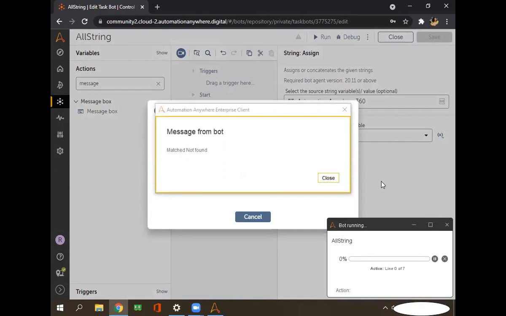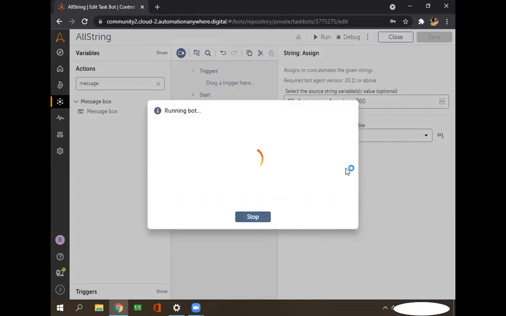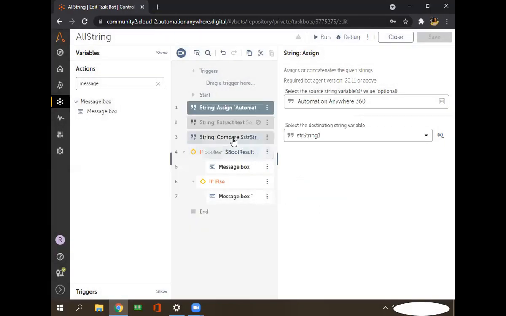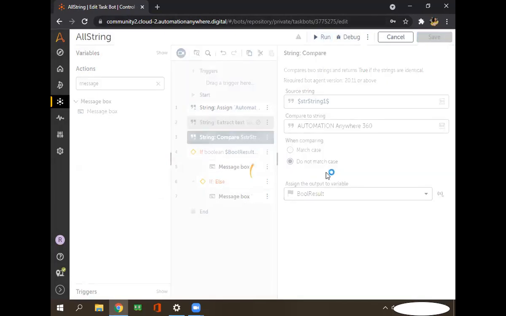Match not found. That means if we select the first option, it will only match case sensitive, right? So if we click on do not match case and put capital letters, then I think it will work. It is not matching for case sensitive. So it will go for the complete sentence, whether it is written in the same letter case or not.